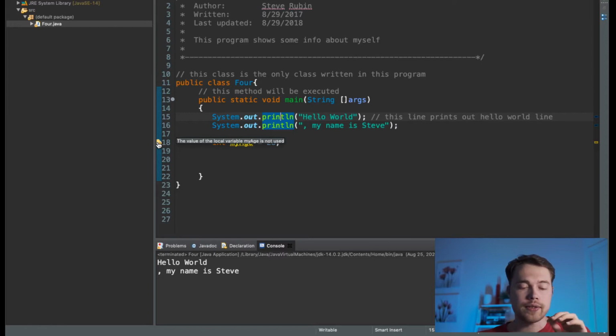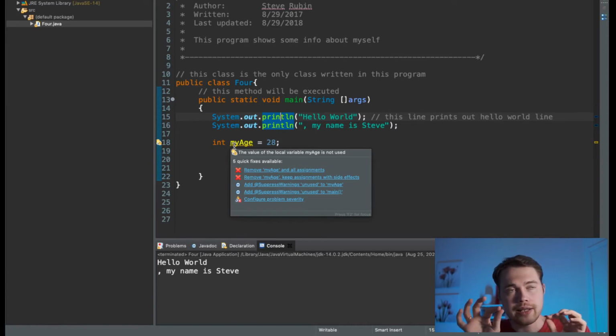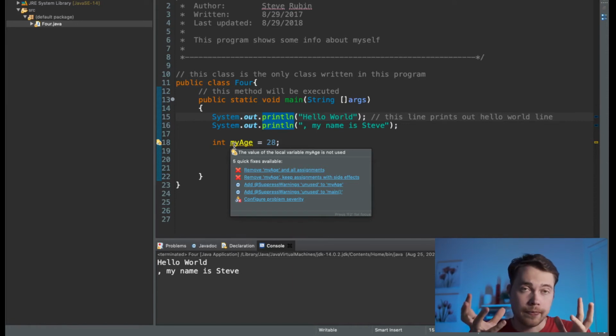Okay, so that's when it underlines something in yellow. When it does it in red, that means there is an error, at least in Java's opinion. When it underlines in yellow, it means a slightly different thing: there is a warning. A warning is not an error. Technically, with the warning, you can still work, or at least Java thinks it can work.